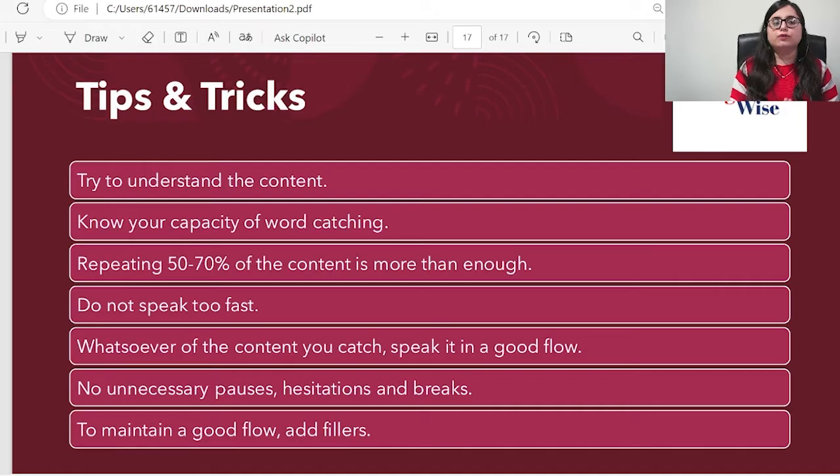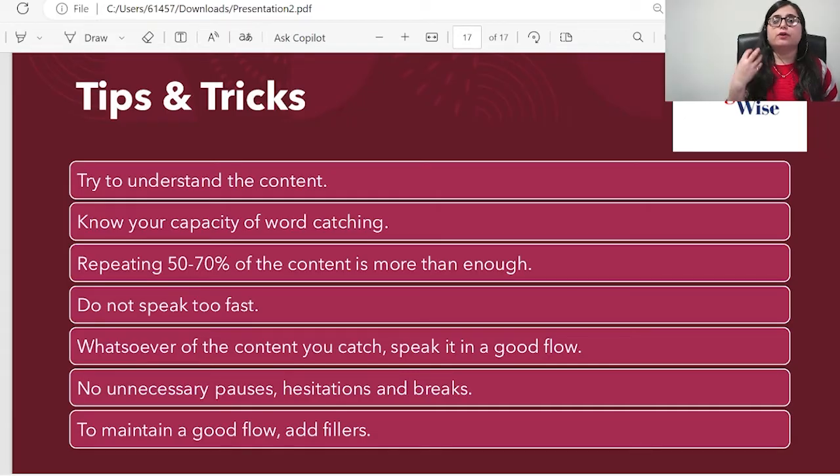To maintain a good flow, add fillers. Let's say you only got one word, and the sentence is, make sure you bring everything you need with you. And I got, make sure you bring. How I am going to do it is, make sure you bring, my name is Mehak. Just add filler and be fluent. That's it. And that is how you are going to get a very good score in your repeat sentences.